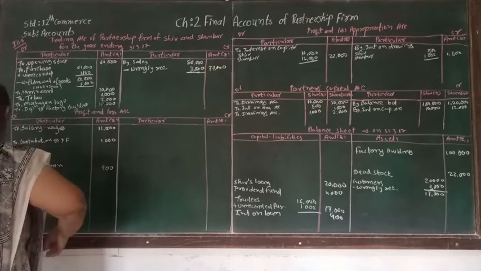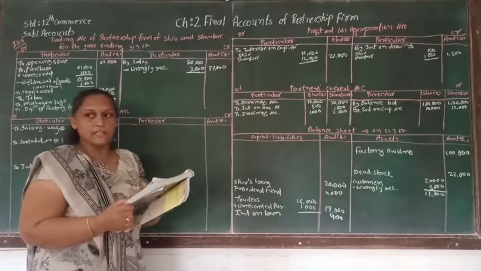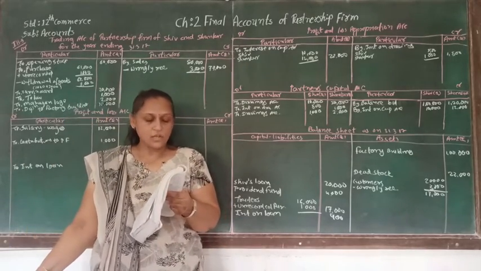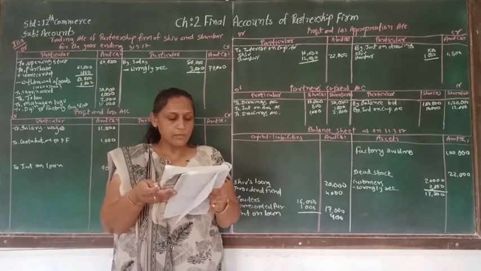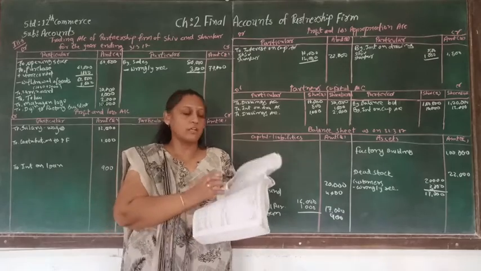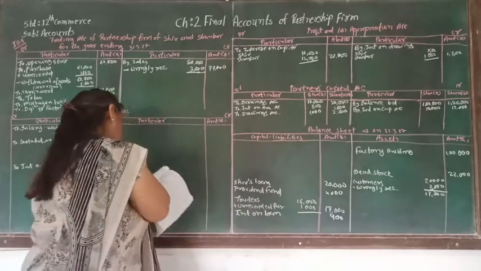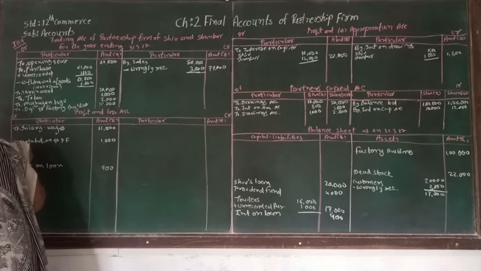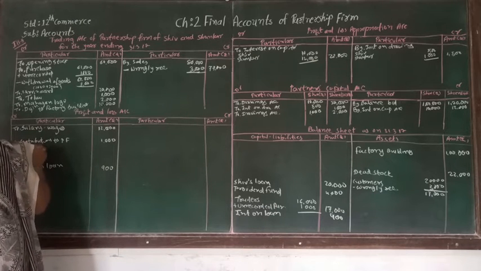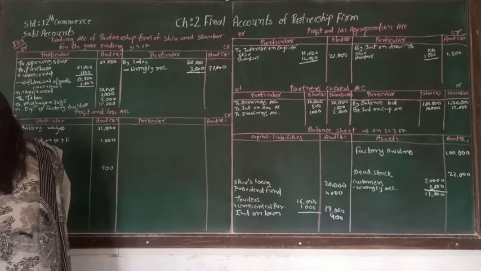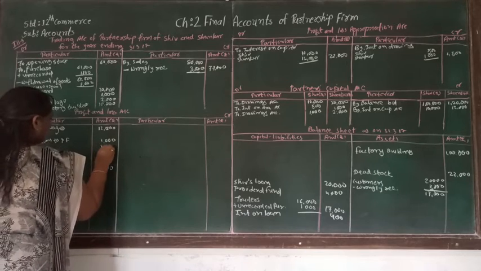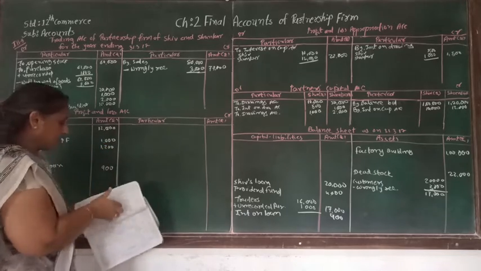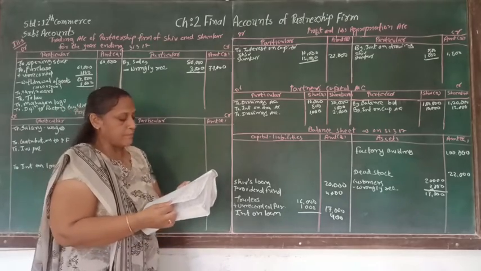After factory building, another thing is insurance premium. How much is the insurance premium? 1,200, and it is supposed to be debited to the profit and loss account too. Insurance premium, how much is it? 1,200.